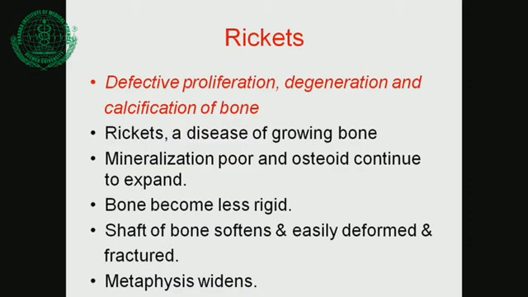Now what happens in the problem of rickets? Mineralization will be poor, but osteoid will continue to expand. Osteoid formation will be continuous, so bone will be formed, but it is less rigid and soft. The shaft of the bone softens, easily deforms and may also fracture.